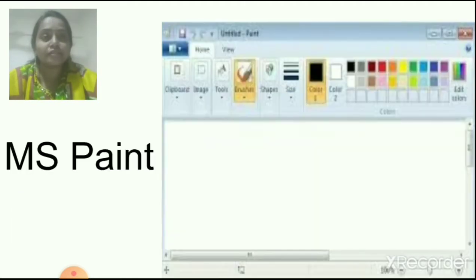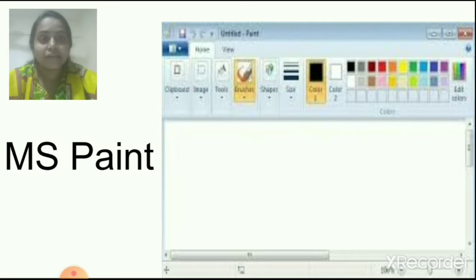Now, children, see. This is the MS Paint window. You can see different colors on the screen and one white paper. Like this, this screen comes when we open MS Paint. I will teach you how to open MS Paint.